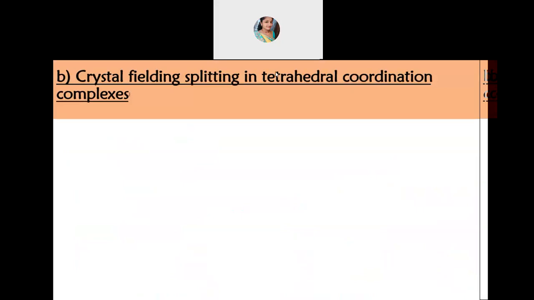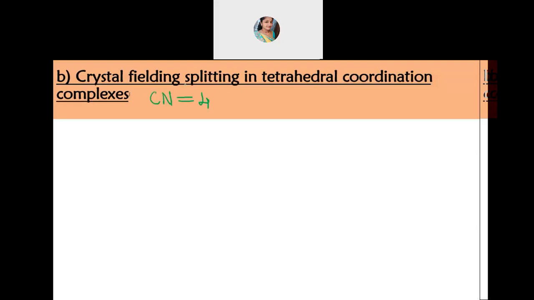Now you can tell me, students, in crystal field splitting of tetrahedral complex, what is the coordination number here? Yes, the coordination number is 4. Very good, correct. Coordination number is 4.